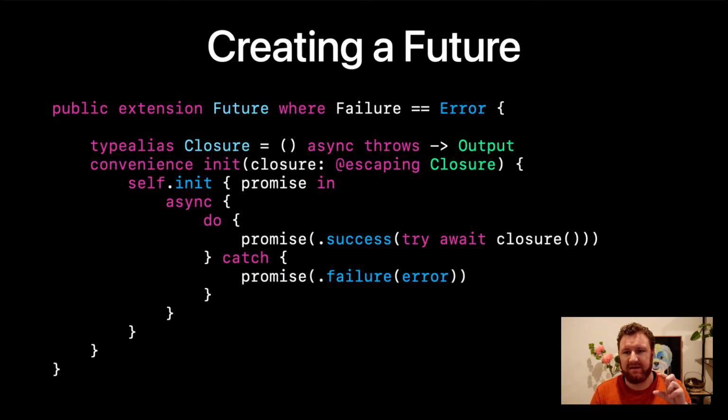Tells you what's in that block of async code to run it in an asynchronous context, even if you're not in an asynchronous context. So inside the asynchronous context, then we can await the results of other functions, and all we do then is call our closure using try await. If that succeeds, the promise will pass it to the future, which will emit. If it fails, we pass through that error. And that actually works pretty well.